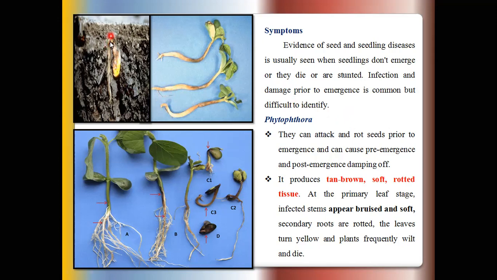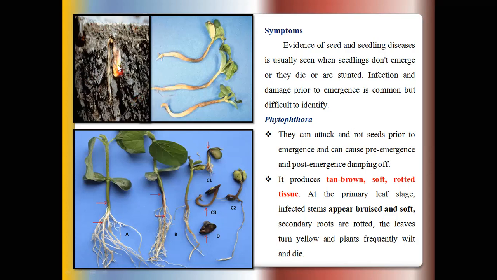So you see these germinating seeds of soybeans. Spores are already present in soil and these spores directly infect the germinating seeds. So these seeds cannot develop seedlings, meaning these seeds rot before emergence from the soil line.